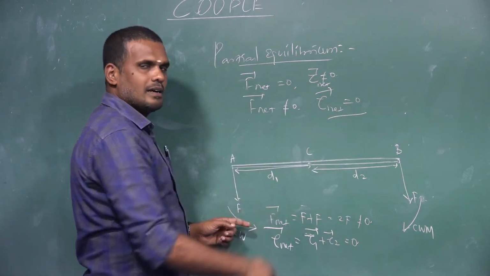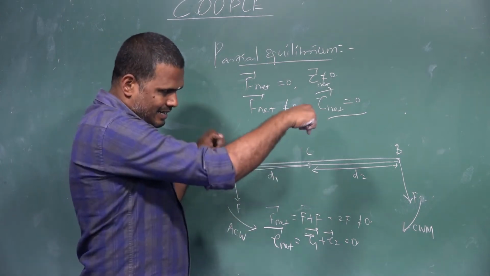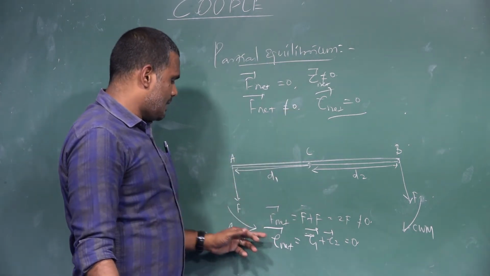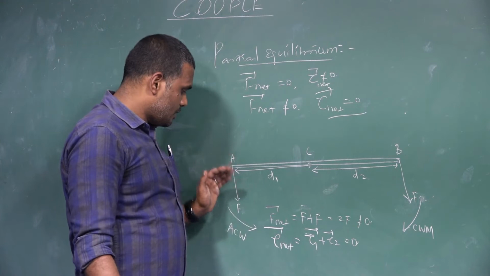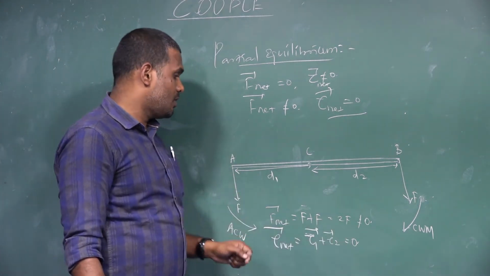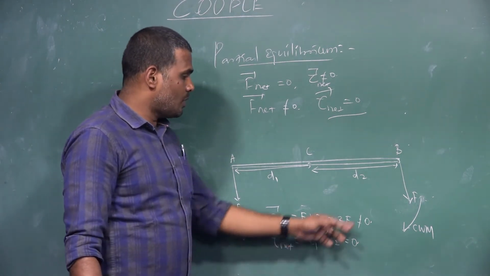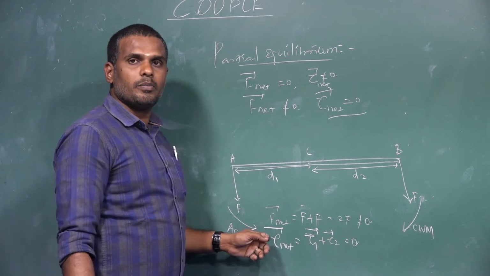This we saw earlier. Due to the action of forces F and F on the ends of the rod AB, the net torque, tau 1 vector plus tau 2 vector, will be equal to 0, because the moment produced by one force is equal and opposite to that produced by the other force.